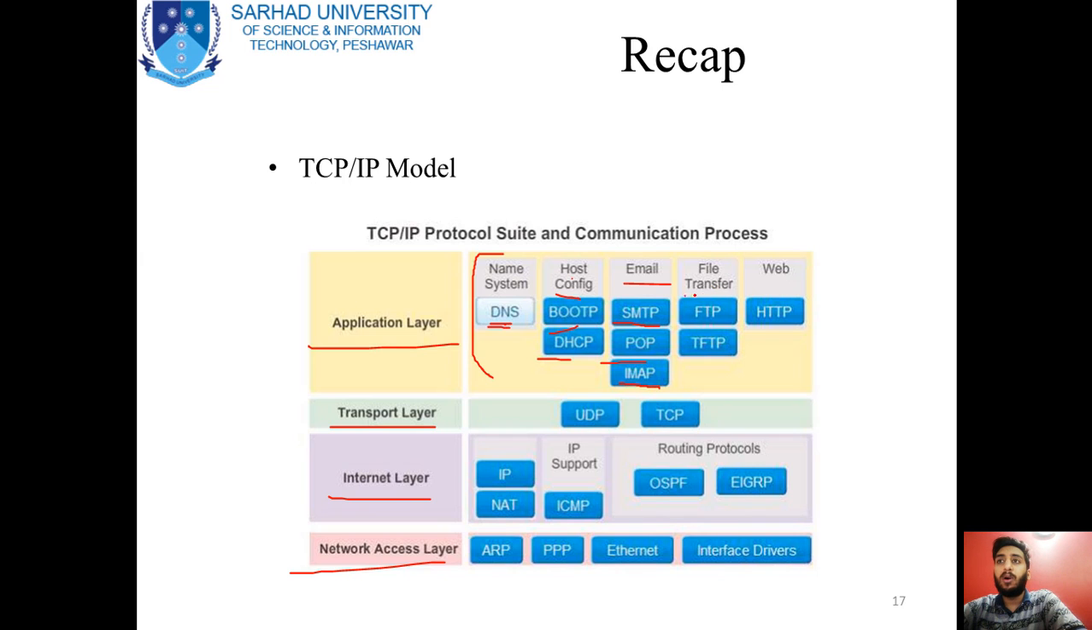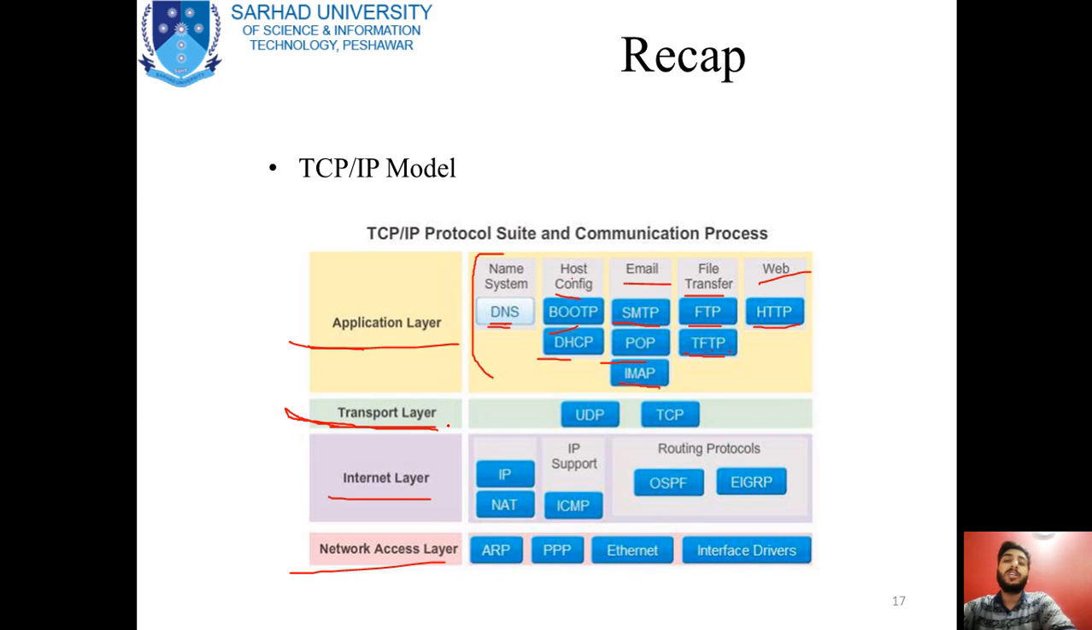There is another protocol for file transfer, that is FTP, and we have discussed TFTP, that is trivial file transfer protocol. And in the last, if you are using any web services, you can use HTTP, and you can also use other protocols that are provided to you by the application layer.